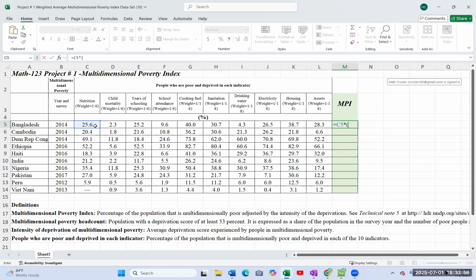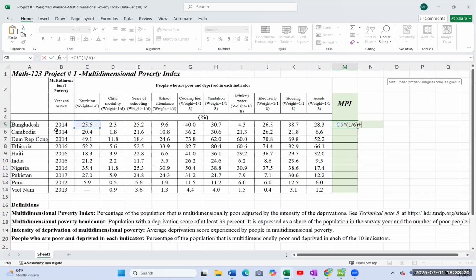In our class, I give a weight of 60% to your tests. That's how important I think your tests are. In here, they think that nutrition is weighted at 1/6, 16%. So you don't have to put the decimal in there. You can just put that 1/6.